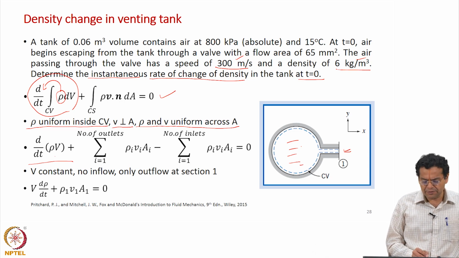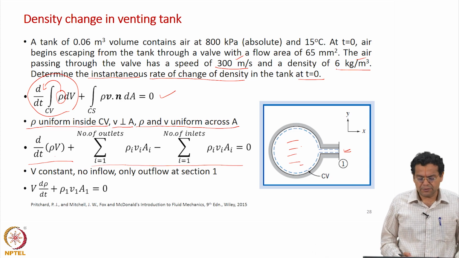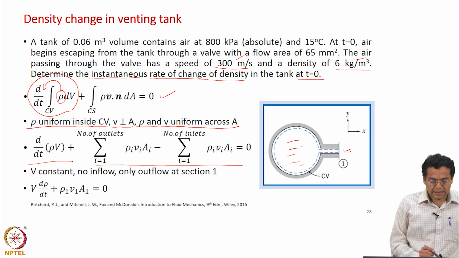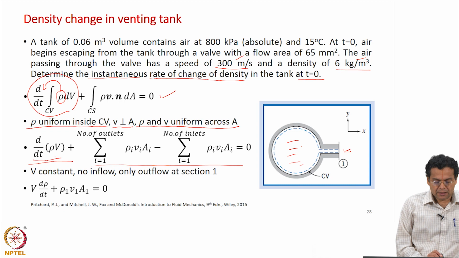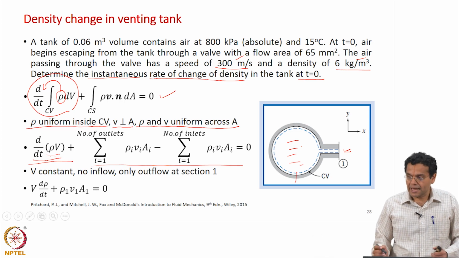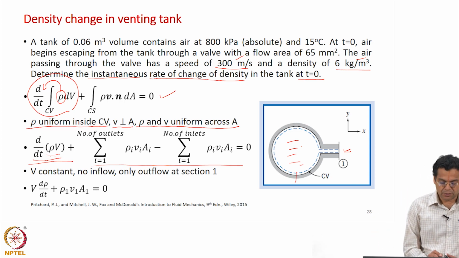Of course, these terms are very familiar to us, total mass flow rate leaving, total mass flow rate entering. Now, in this derivative, remember this was obtained by assuming rho as constant. So, that is reflected here. Now, within this derivative we have two variables, rho and volume. The volume of this control volume, the tank, is a constant, it is a rigid volume. So, I can take V to be constant, so that I can take this out of the derivative.